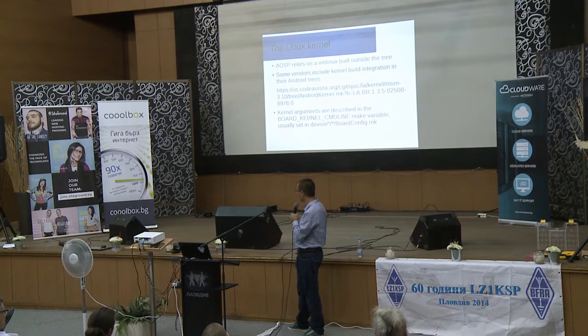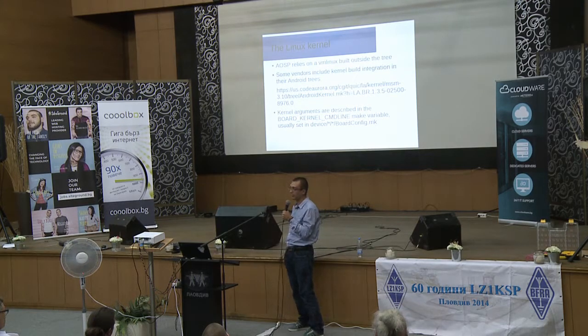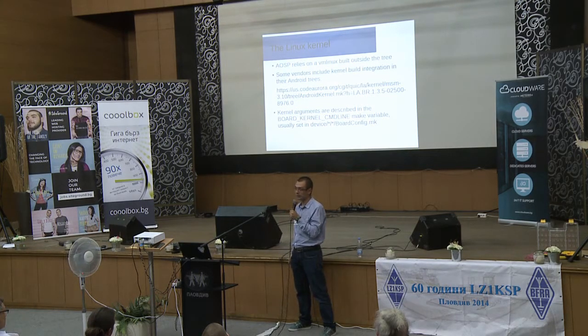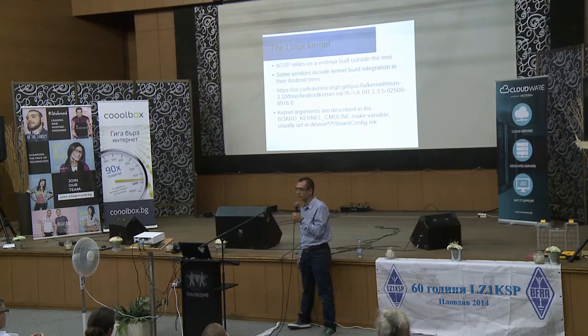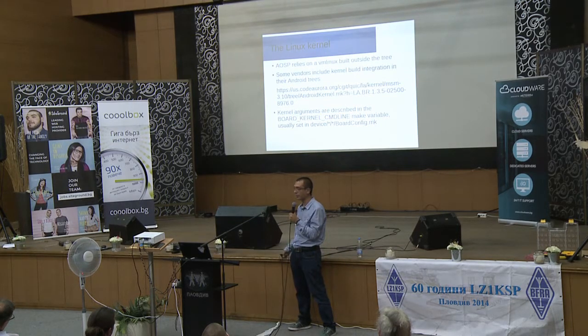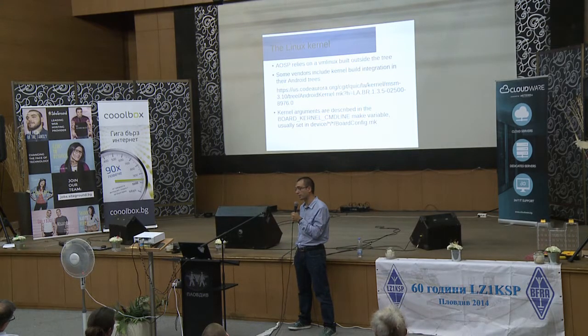The kernel arguments, you know that typically they are given by the bootloader, but there is also provision in the Android build system where you can add additional command line arguments to the kernel in the device makefile fragment.